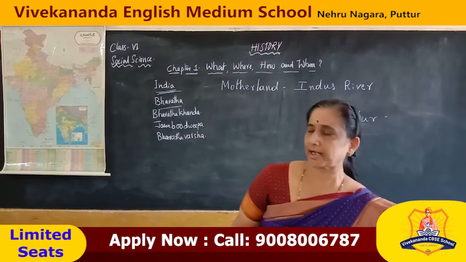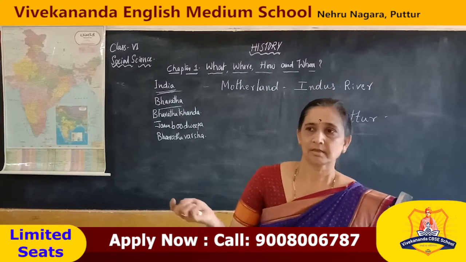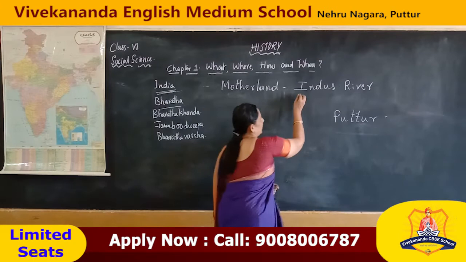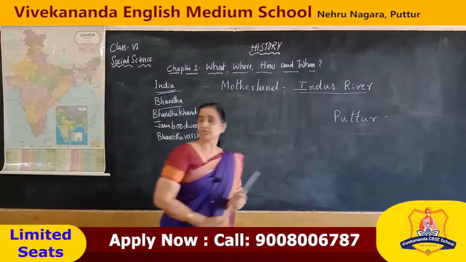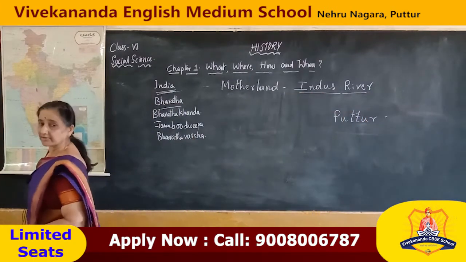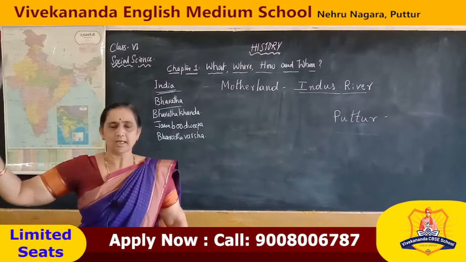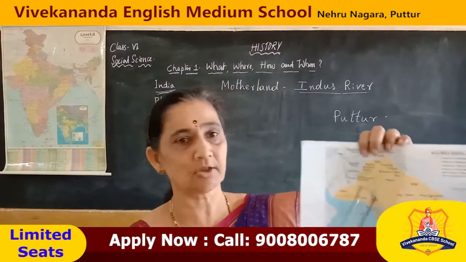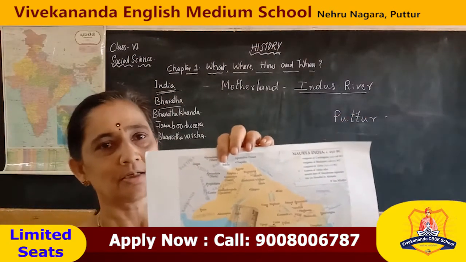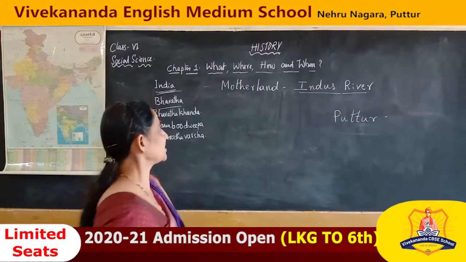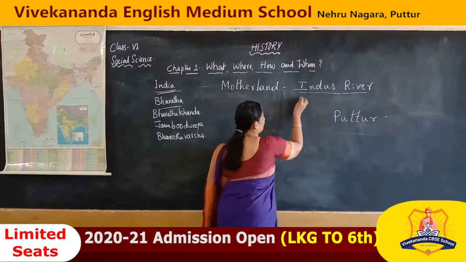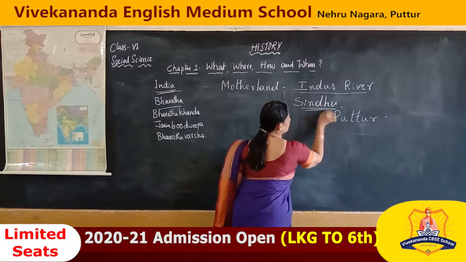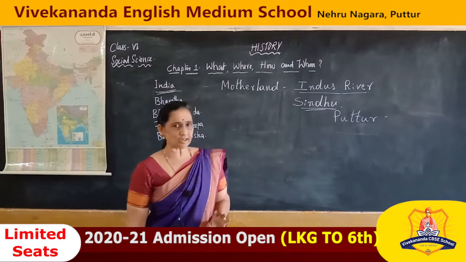How the word India has come. The word India has come from the river Indus. It flows here, children, in the northwest part of India. The other name for this Indus is Sindhu. Indus river, or in Sanskrit it is called Sindhu river. Sindhu is very popular, isn't it, children?